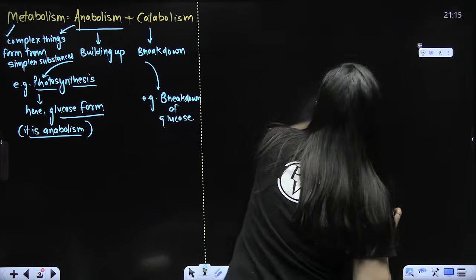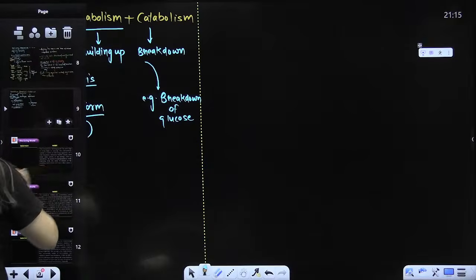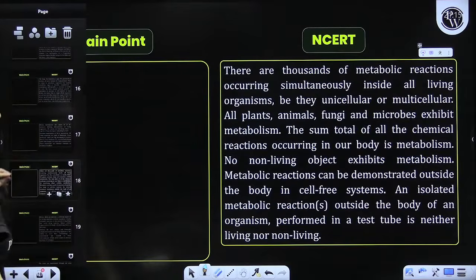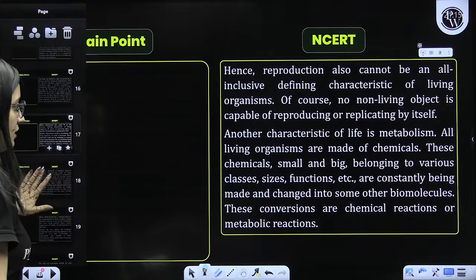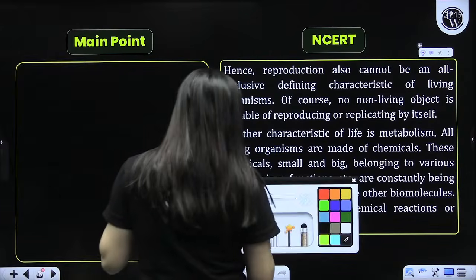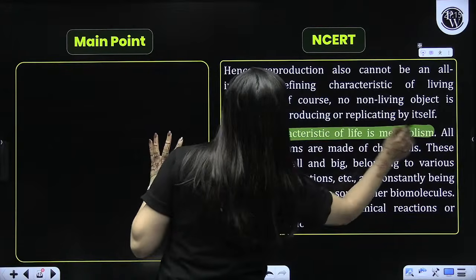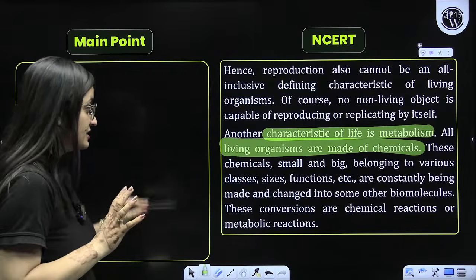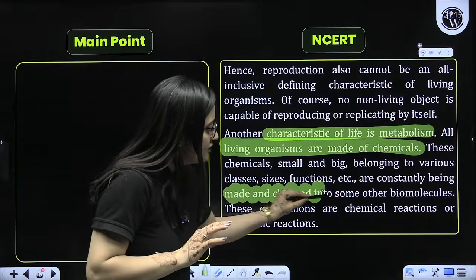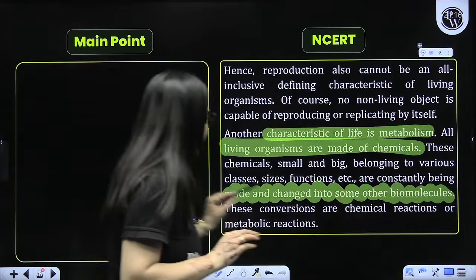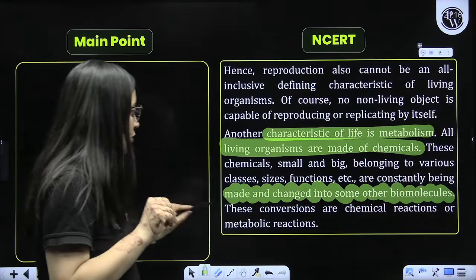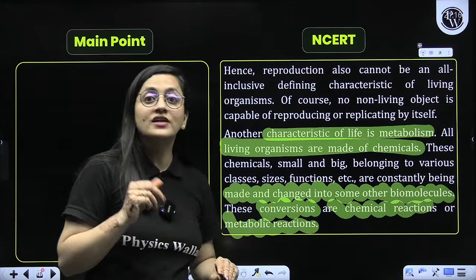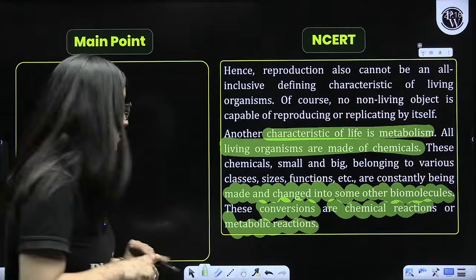So this is a line from your Holy Book NCERT. Let me mark that here so that you understand that in a better way. Just allow me one thing. Look at this part. Another characteristic of life is metabolism. All living organisms are made up of chemicals, small, big, whatever it is. Now, they are constantly being made and changed into some other biomolecules. So what are these conversions? They are chemical reactions or metabolic reactions.